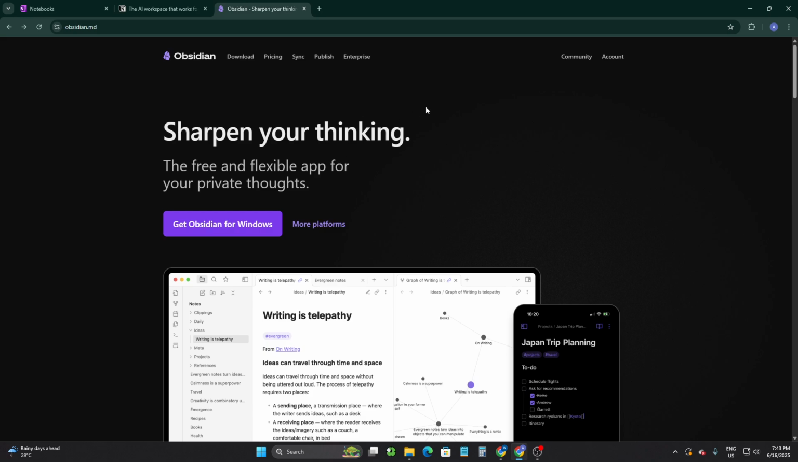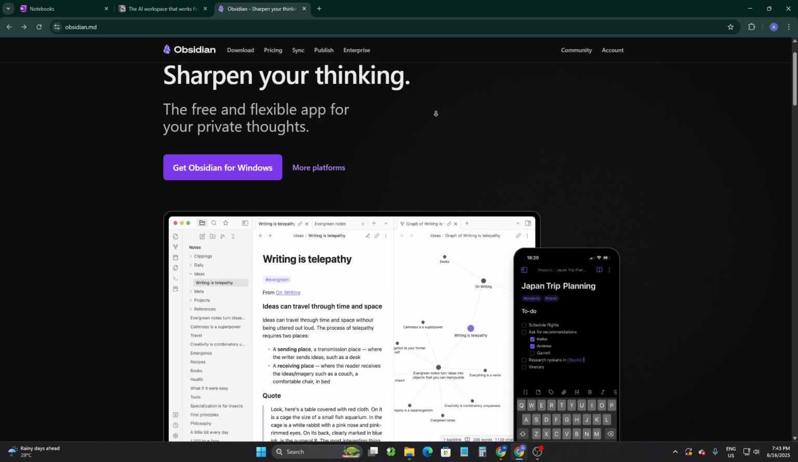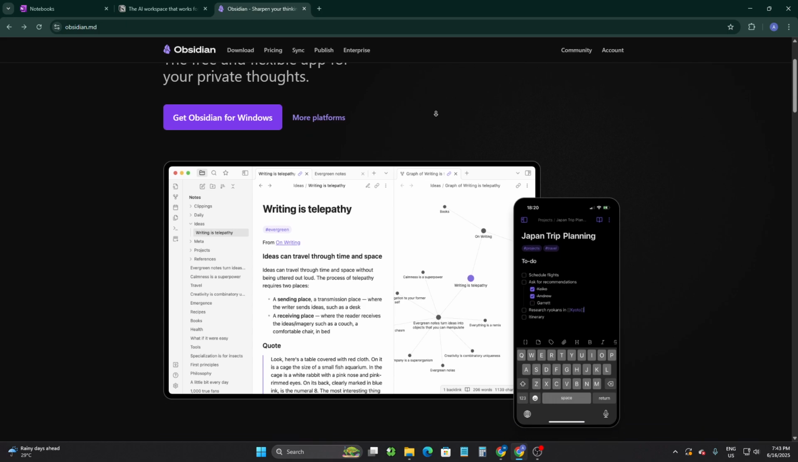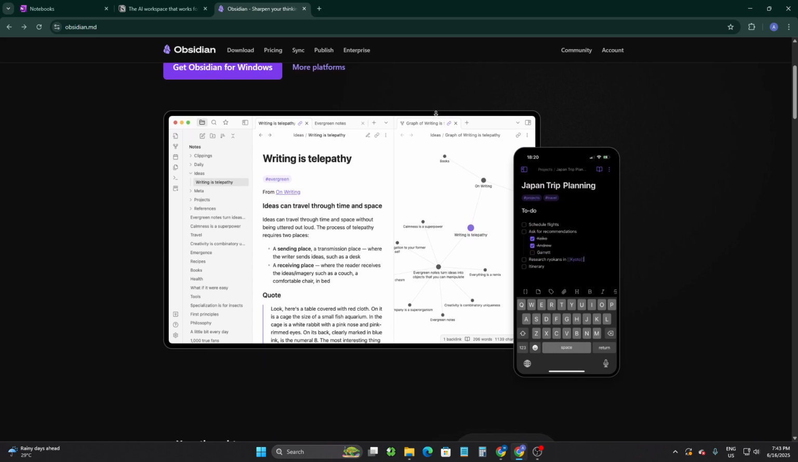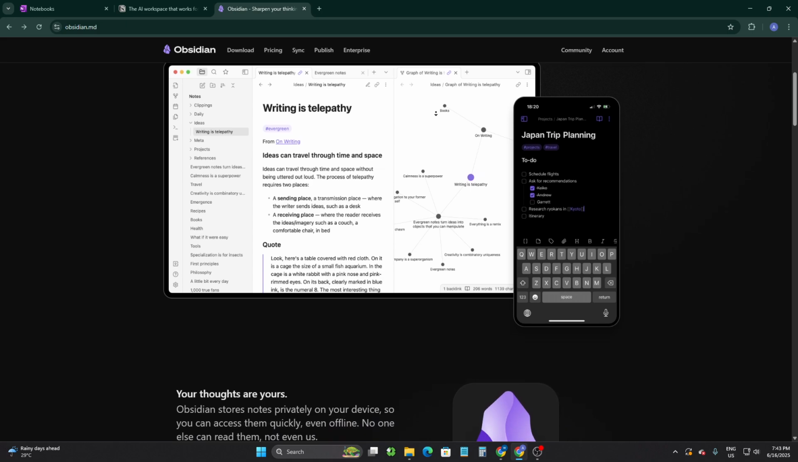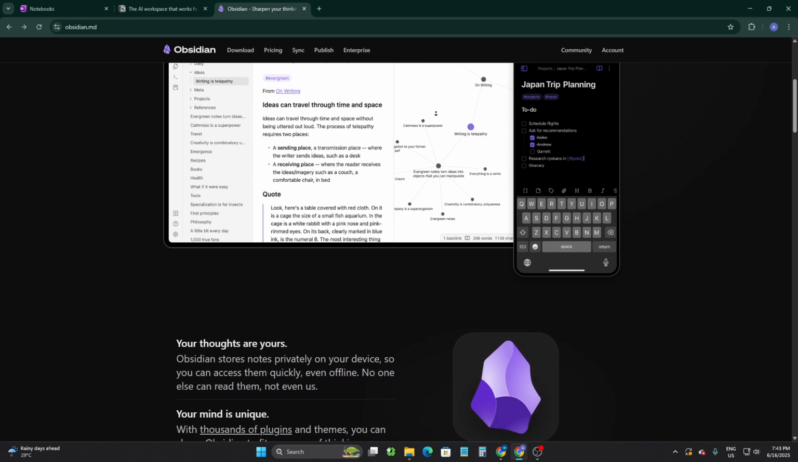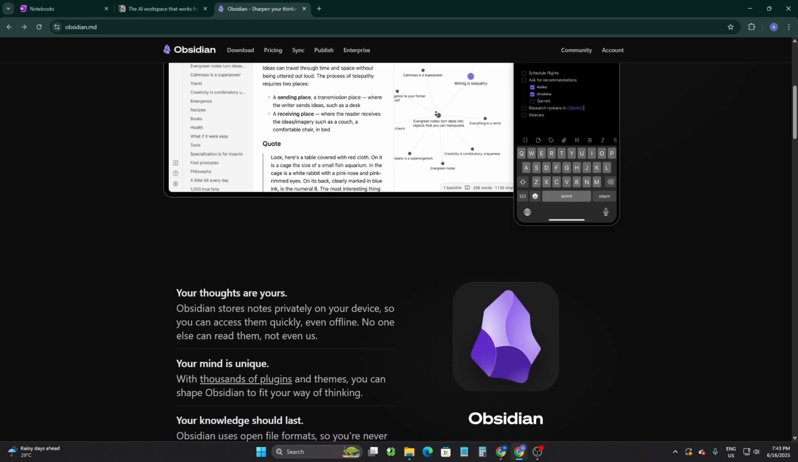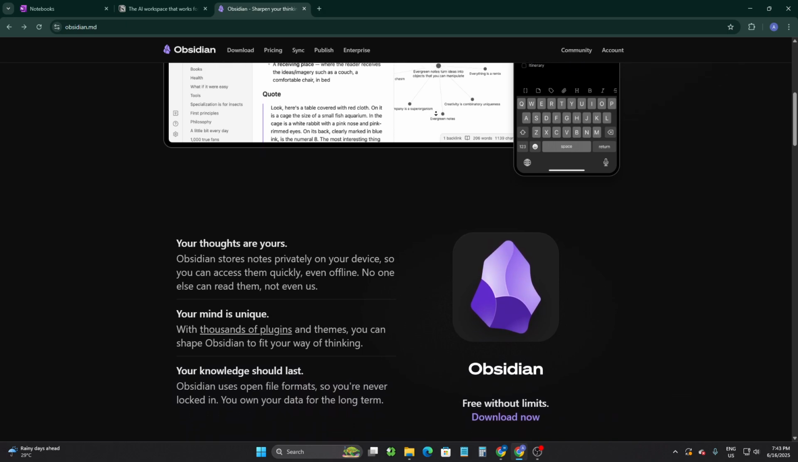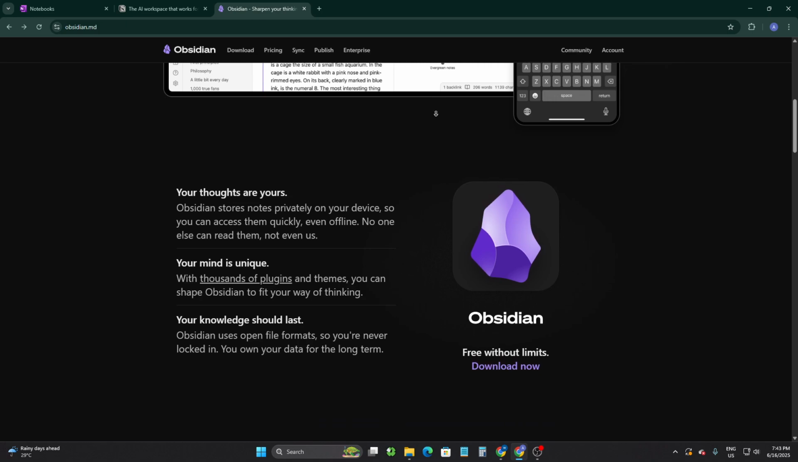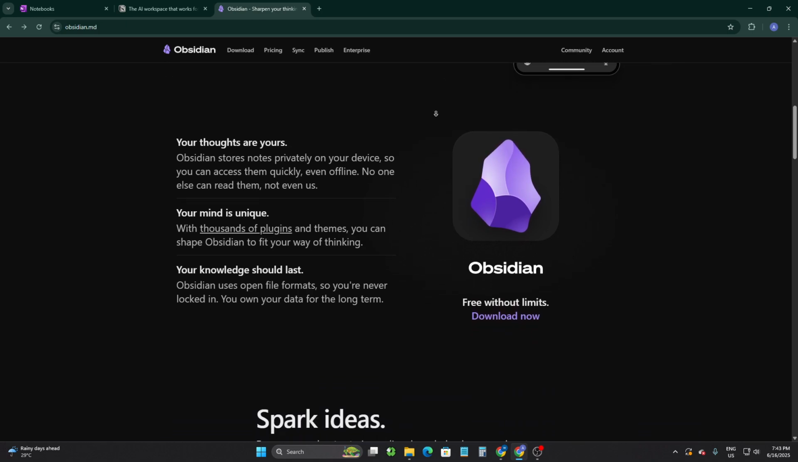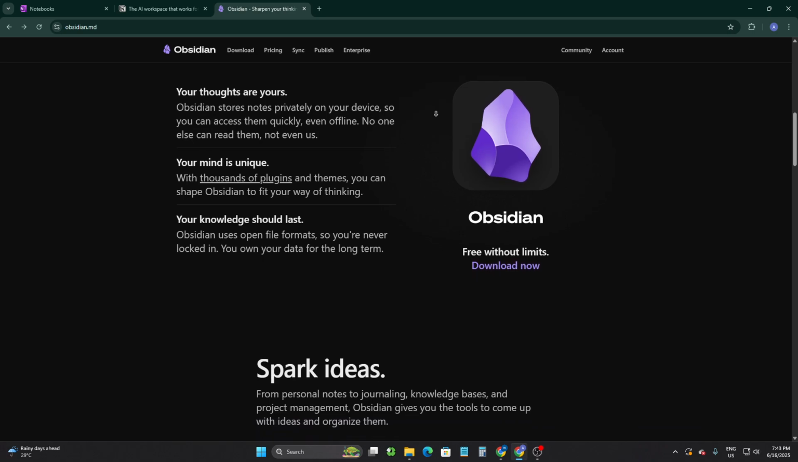Now let's talk about Obsidian. Obsidian is local-first and markdown-based. It is fast and offline. Graph view to link your thoughts. Open plugin ecosystem, perfect for personal knowledge systems and long-term thinking. Best for researchers, writers, and Zettelkasten users.